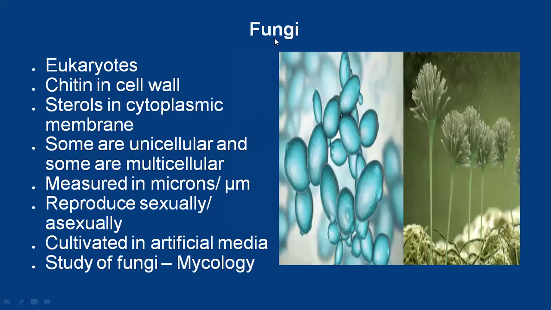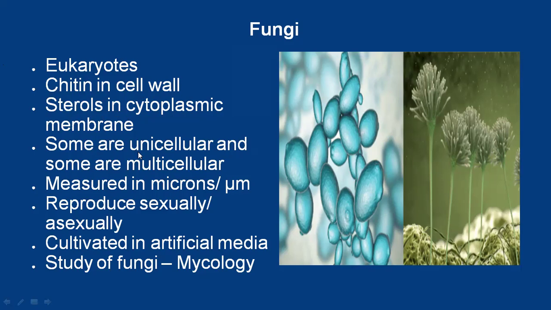Next, fungi. So what are fungi? Fungi are eukaryotes. What is meant by eukaryote? It means they have a true nucleus, with a nucleolus and a nuclear membrane, and they have a well-developed cell structure. Fungal cell walls are made up of chitin, and their cytoplasmic membrane consists of sterols.